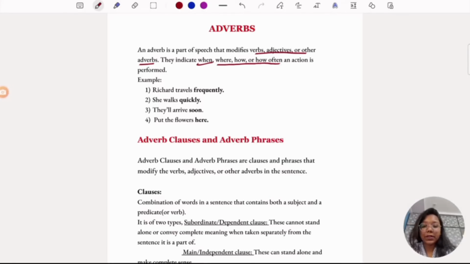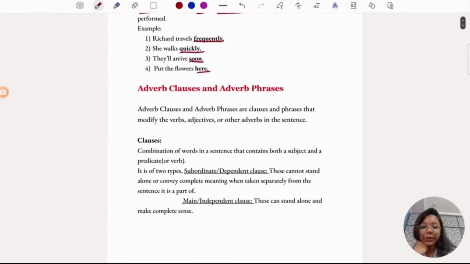For example, if you see here, Richard travels frequently. She walks quickly. They'll arrive soon. Put the flowers here. So they're all telling when, where, and how an action is being performed. And adverb clauses and adverb phrases. These are clauses and phrases that modify verbs, adjectives, or other adverbs in a sentence. So first, let's see what are clauses and phrases.